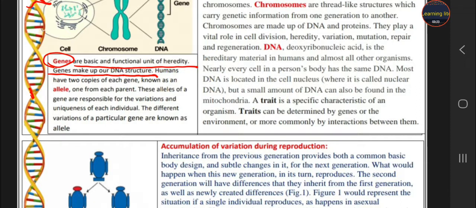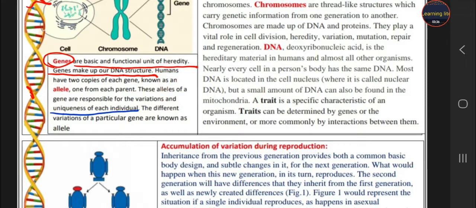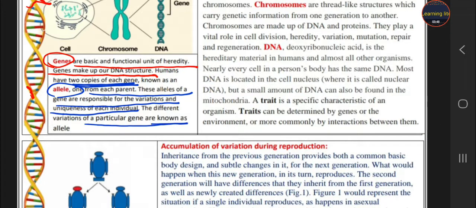And students, humans have two copies of a gene, that is called allele, one from each parent, and these alleles are responsible for the changes, for the variation of each individual. What is allele? The copy of a gene is known as allele and it is responsible for the changes. Different variations of a particular gene are known as alleles.